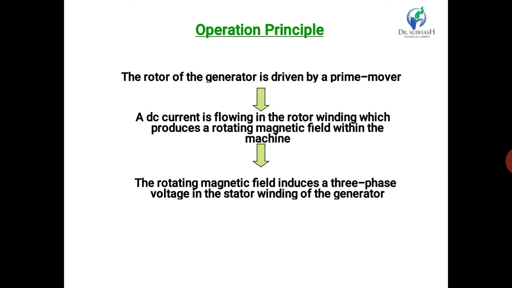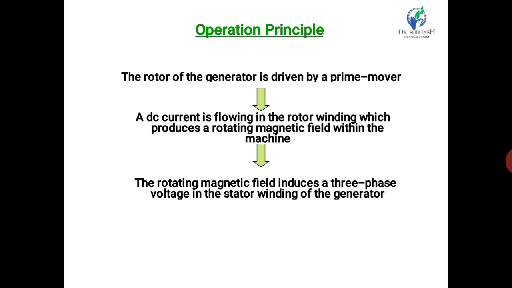In the DC generator, the magnetic field is produced by the field poles and the field is stationary, while the armature conductors are rotated mechanically. The EMF is induced in the armature conductors. It is connected through the commutator and brushes. The function of the commutator is to convert AC into DC in the external circuit.